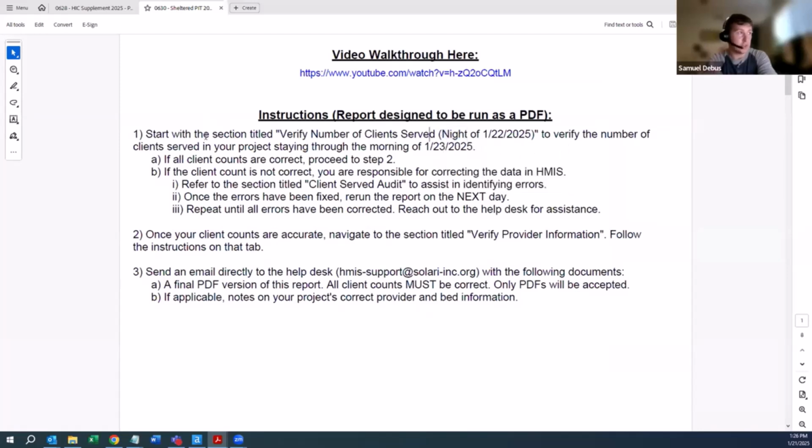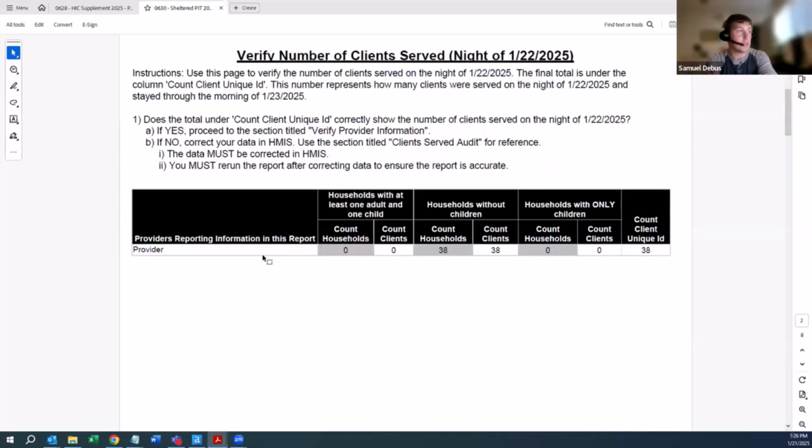But in Balance of State, it gives you instructions. We start by verifying the number of clients served. If they're correct, proceed. But we'll just do this together so we don't have to read all this. So the first thing we're doing is, whatever provider we happen to be, we're verifying that these counts are correct. So this is saying on the night of the PIT, we served 38 clients in this project, and they were all households without children. If that is correct, fantastic, and move on.